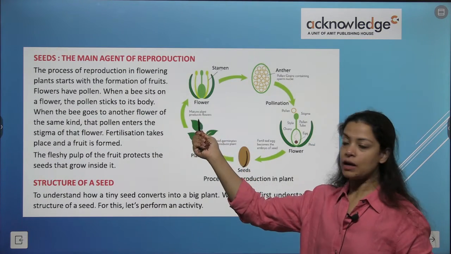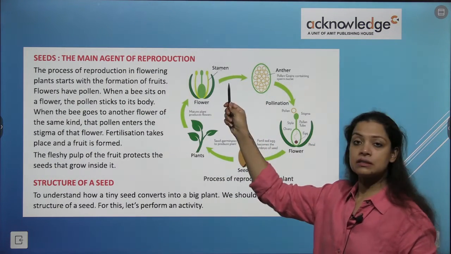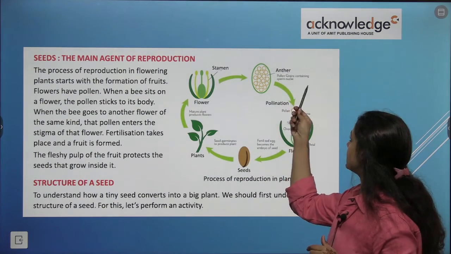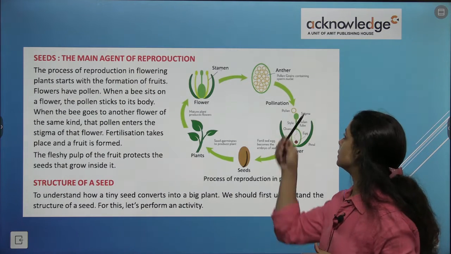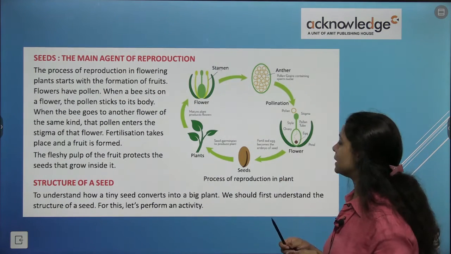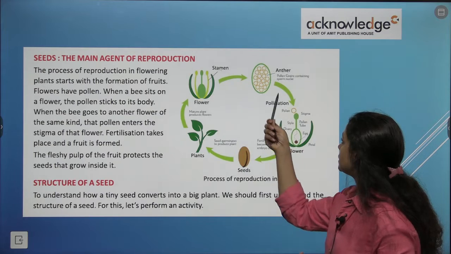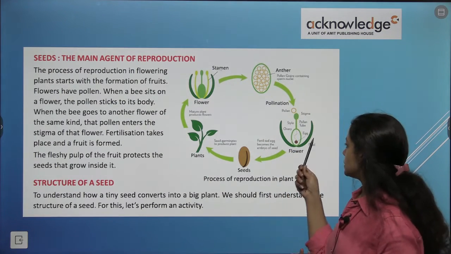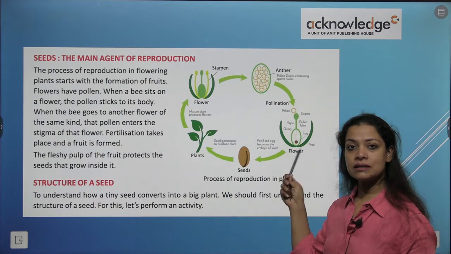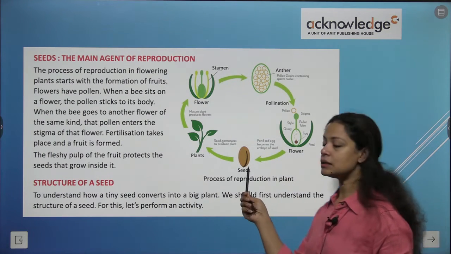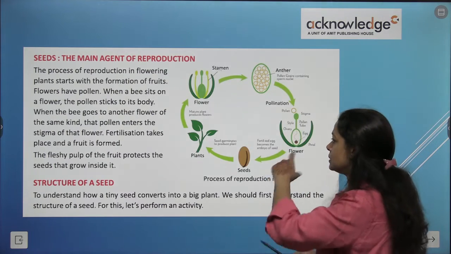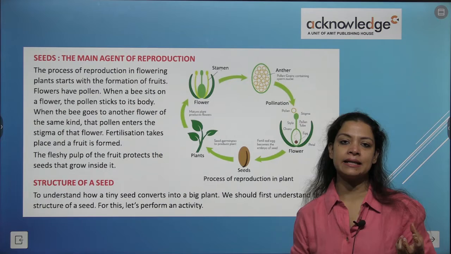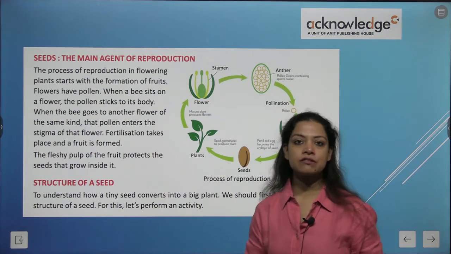Then it produced a flower. Then the flower has a stamen, and the anther has pollen grains containing sperm nuclei. Then pollination occurred. Then, out of the flower, the seed is formed again. So this is the entire cycle of the process of reproduction that takes place in a plant. Now coming to the structure of seed.